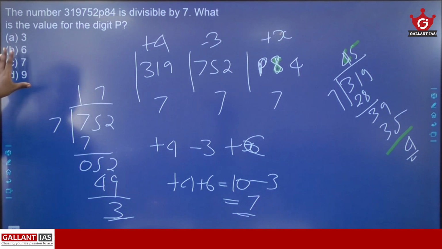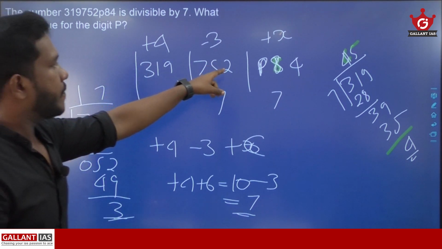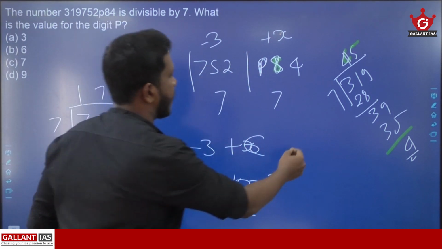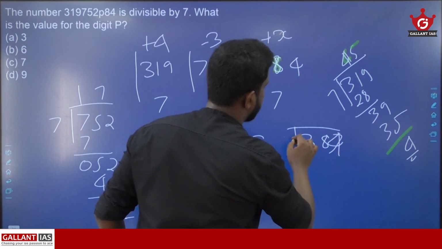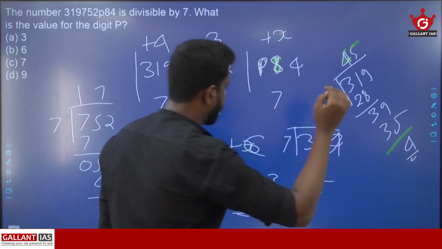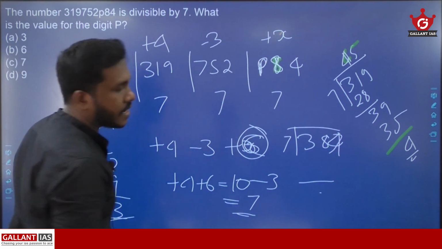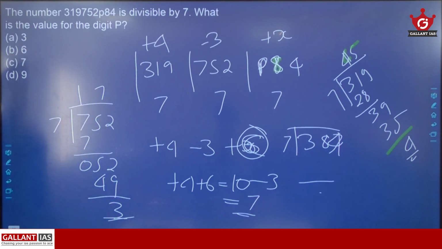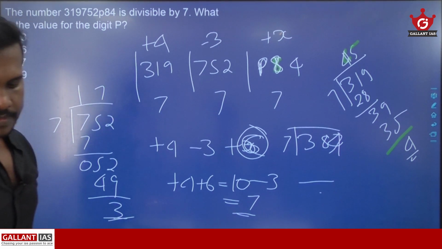From the options, you just substitute the value for P. You can substitute 3 for P. So the number becomes 384. Just divide it with 7 and check what remainder you are getting. If you are getting the remainder 6, then you can say that that is actually the exact number.